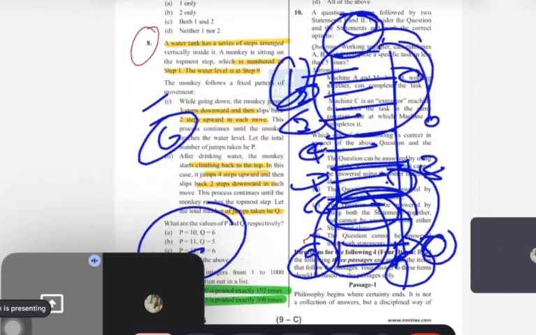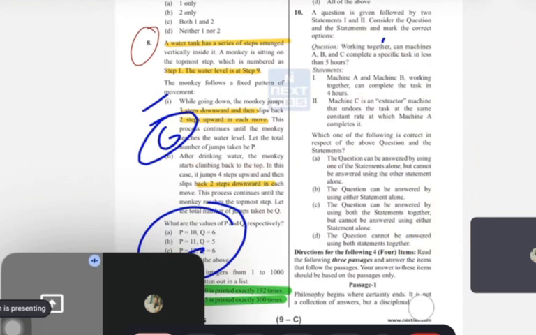But you know what? Some people do not use their brain and they will check the second also, and waste their time. So guys, CSAT is all about time management, how smart you are, how intelligent you are. This is what CSAT is actually about. Now people were saying the paper was tough. I mean, this is not tough, yaar. Just use common sense.